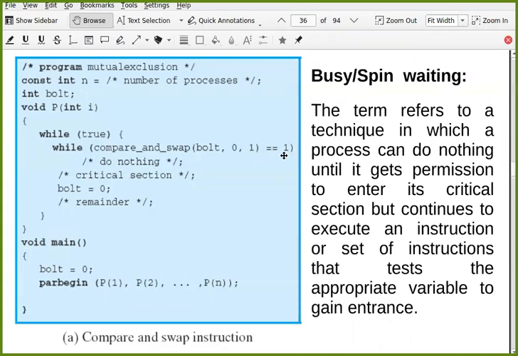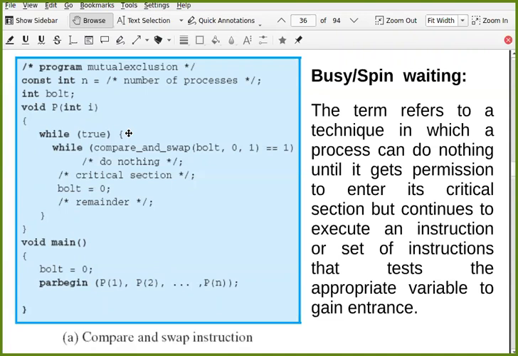So what is happening? Continuously it is executing the same instruction, compare and swap, until it gets 0 value, until this becomes false. So the term refers to a technique in which a process can do nothing until it gets permission to enter its critical section, but continues to execute an instruction or set of instructions. In this case, it is one instruction. In some cases, it can be a set of instructions that test the appropriate variable to gain entrance. So this is called busy waiting.